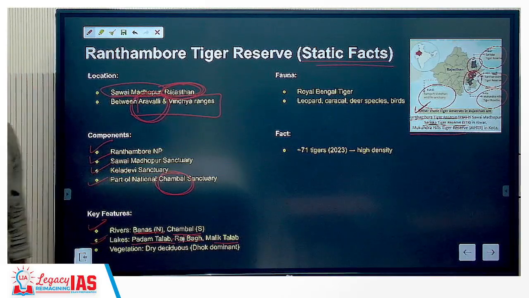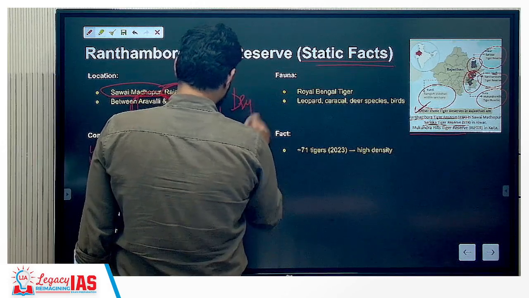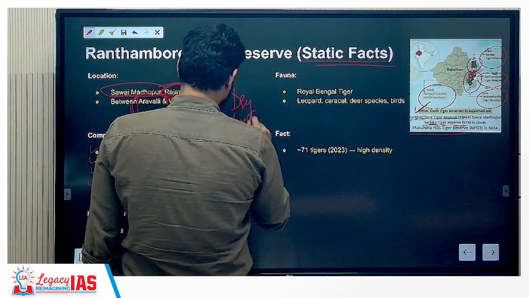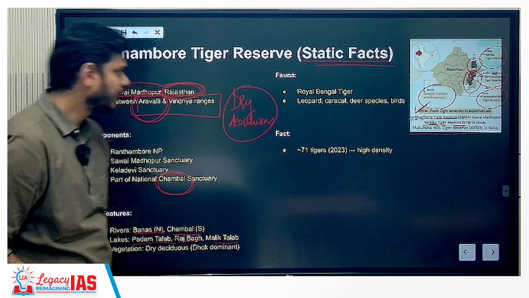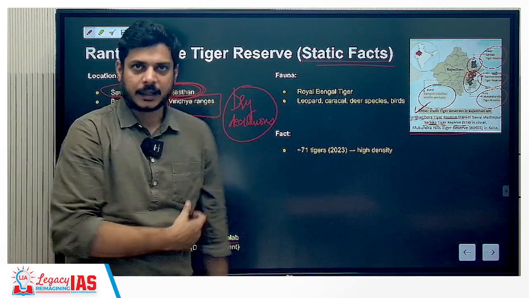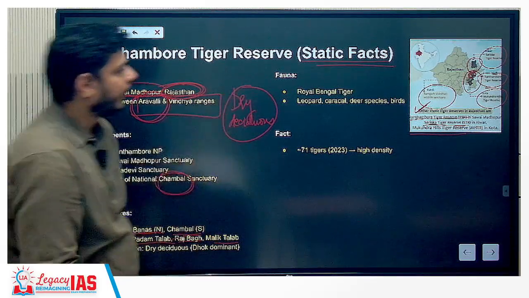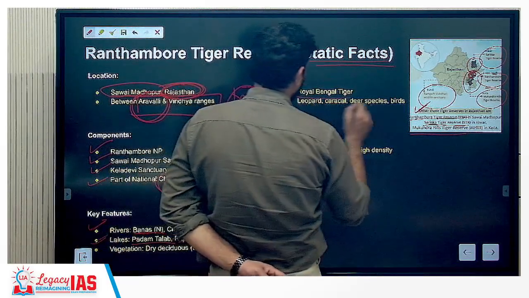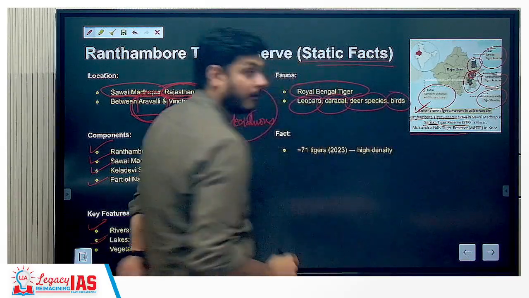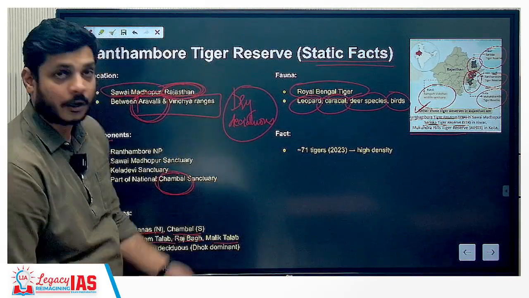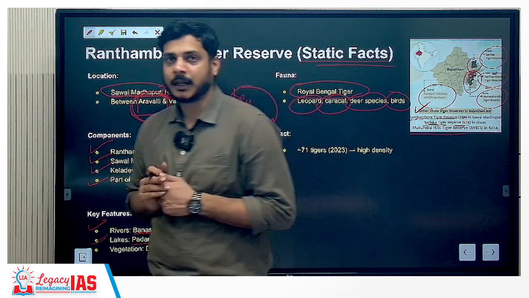The vegetation here, what is the vegetation? They might ask the vegetation also. You'll find that it is dry deciduous kind of forest, and it makes sense also because the desert area is there. Fauna: Royal Bengal tiger, leopard, caracal, deer species, and some birds are found over here. Rajasthan was also in news for the project Great Indian Bustard, and therefore you should prepare for this thoroughly.